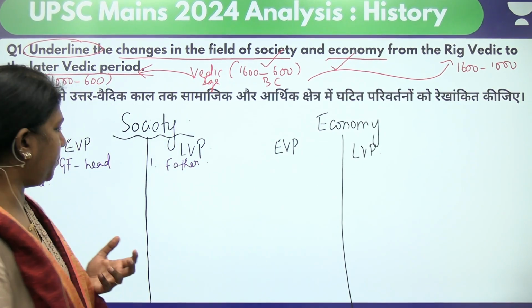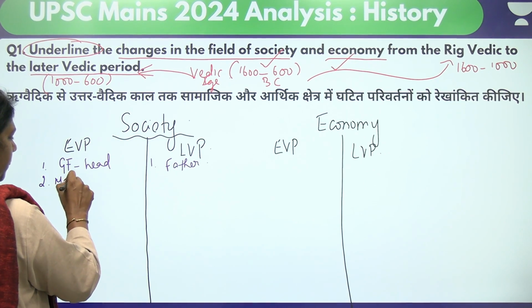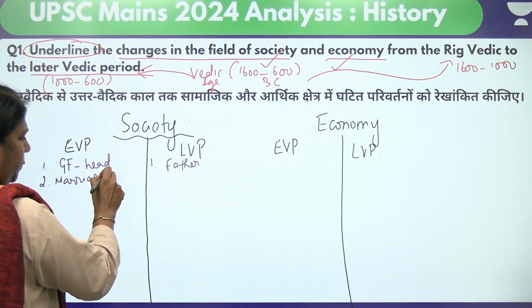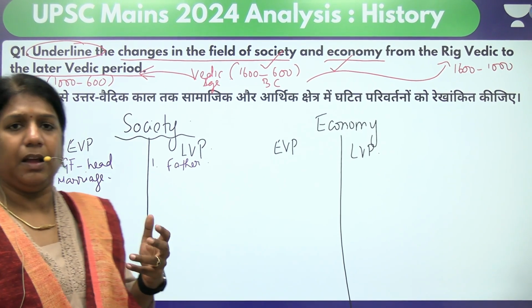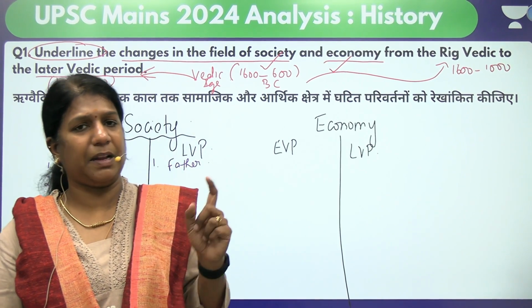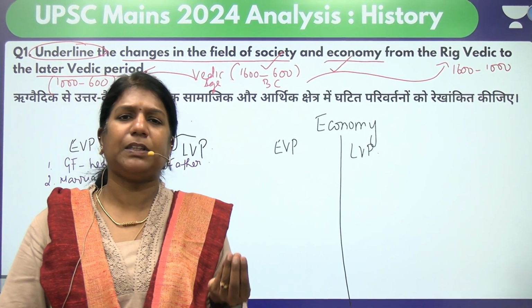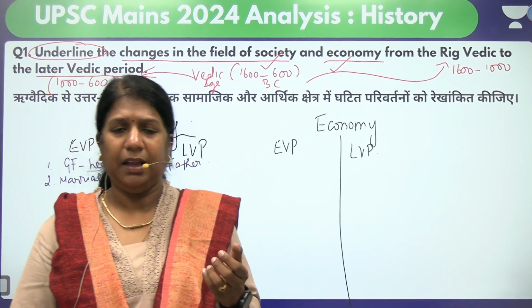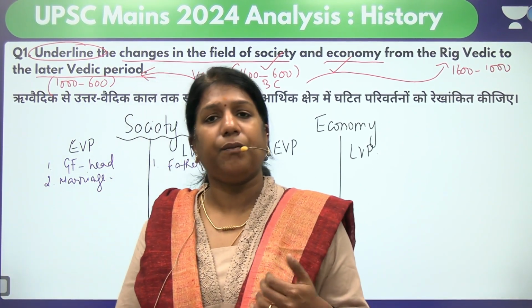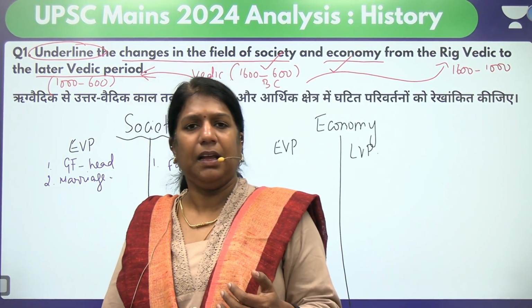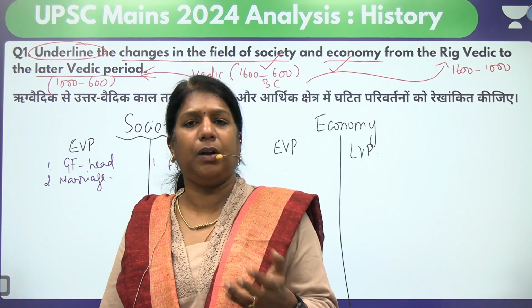Moving on to the second pattern, we go on with marriage. Marriage was considered to be a sacred institution. In the early Vedic period we had the presence of monogamy, some polygamy, some evidence with gods of polyandry, no child marriage, and widow remarriage was allowed. There were no formal or informal types of marriages.